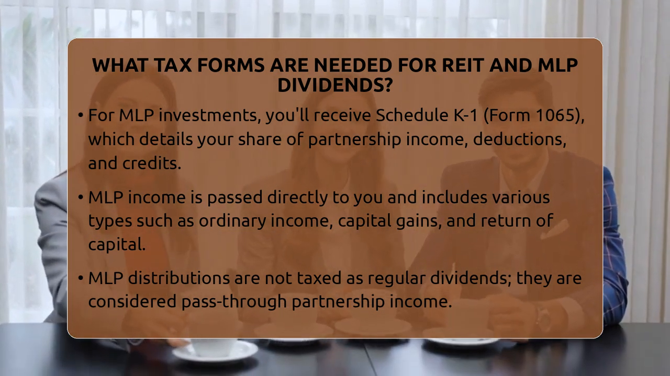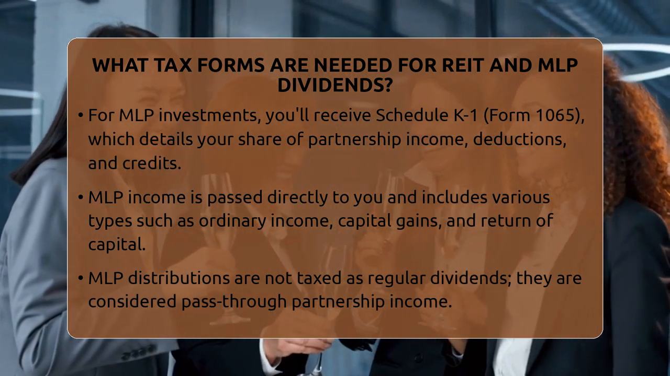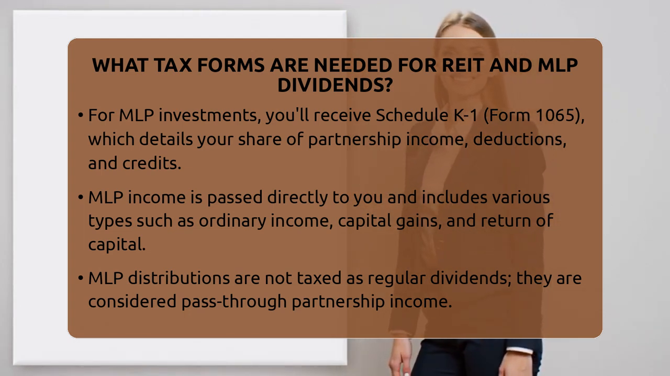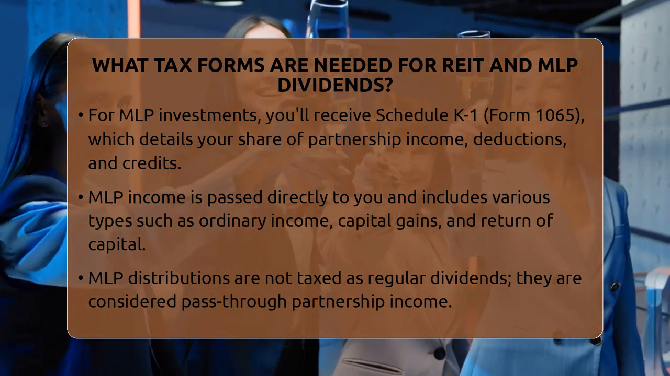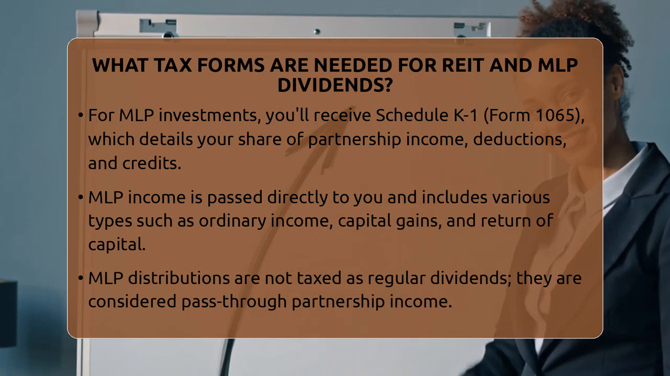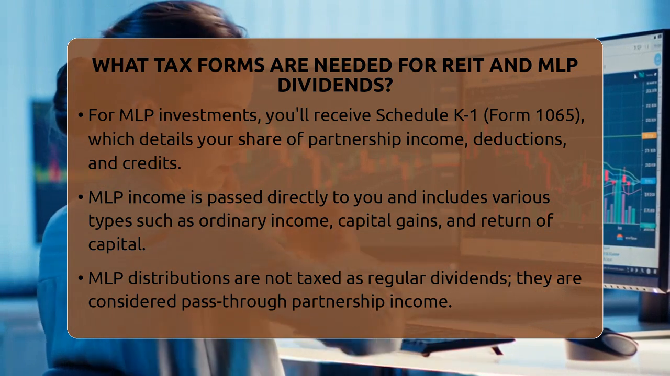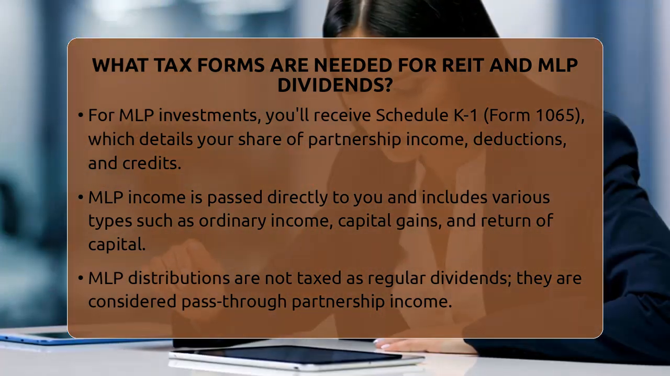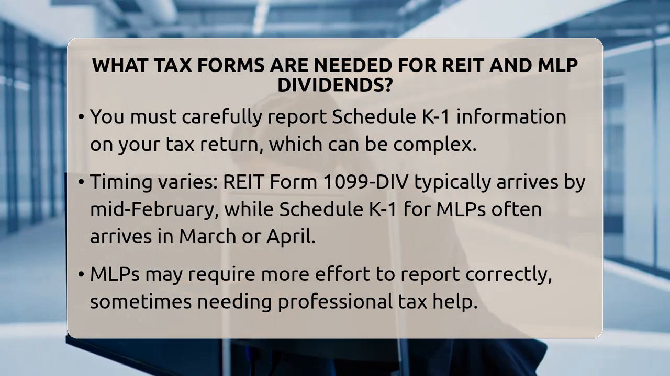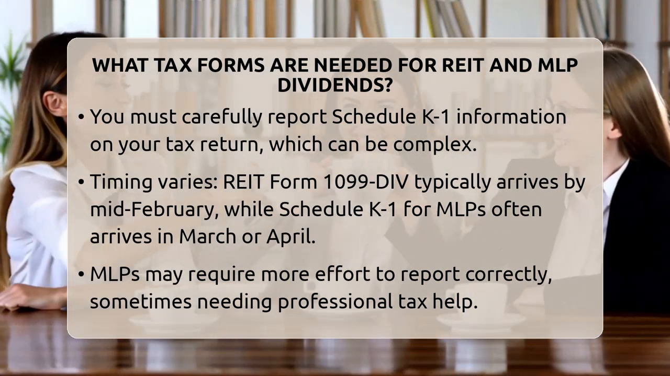taxable income. Now, if you own master limited partnerships, or MLPs, the forms you receive are quite different. You will get a Schedule K-1, or Form 1065, which reports your share of the partnership's income, deductions, and credits. Because MLPs are treated as partnerships for tax purposes, the income is passed directly to you. The Schedule K-1 shows your distributive share of income, which can include ordinary income, capital gains, and even return of capital components. This is where things get a little more complex.